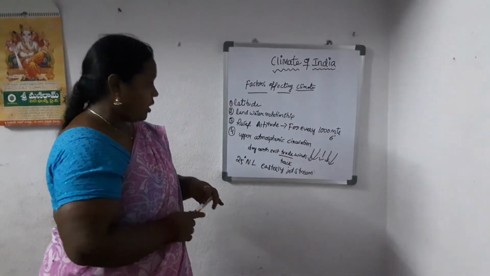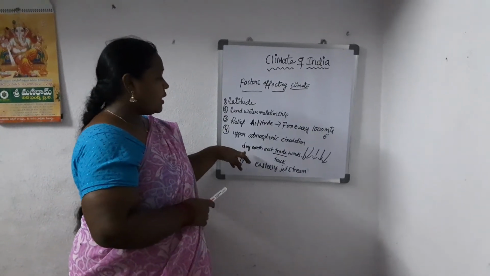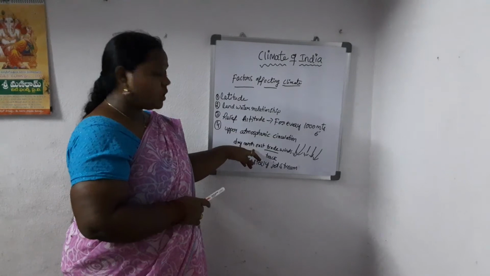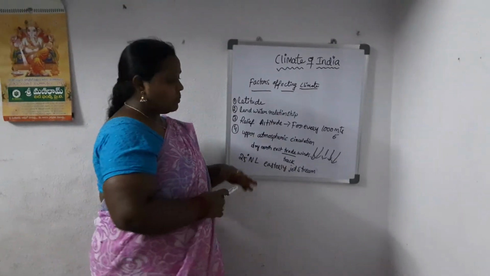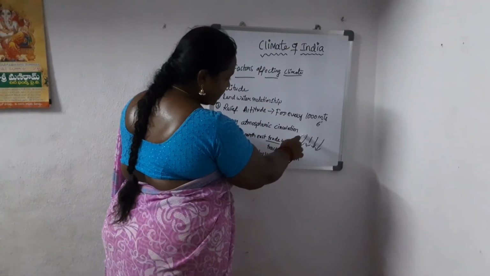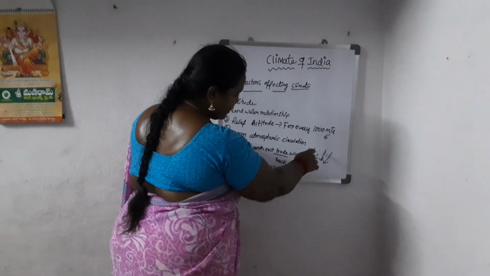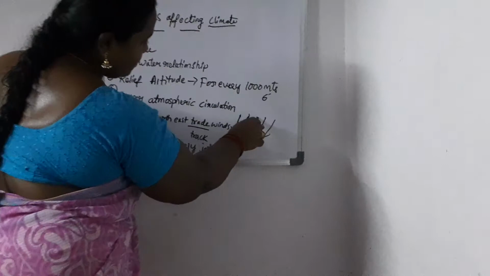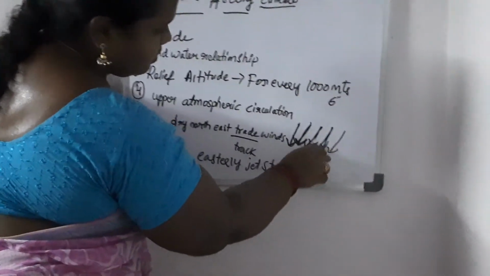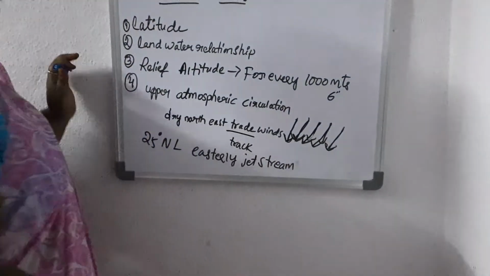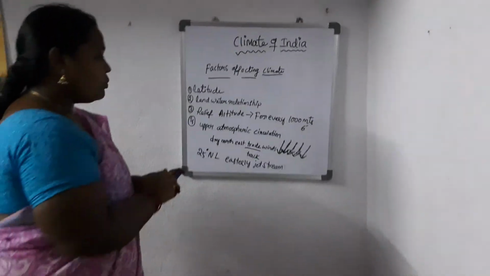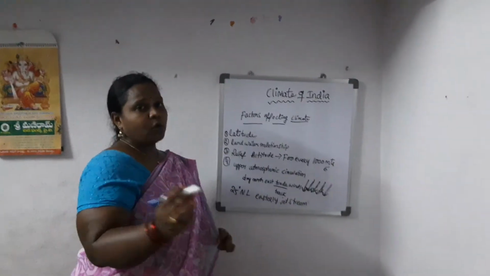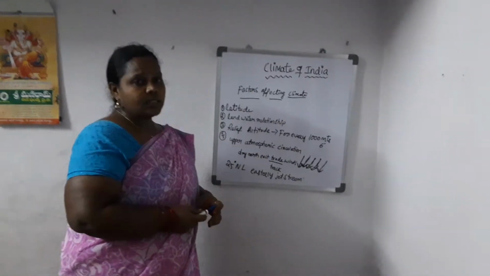Upper atmospheric circulation: India lies in the dry northeast trade wind zone, and these winds flow in this direction. Because of the easterly jet stream, the atmosphere gets colder and starts raining.